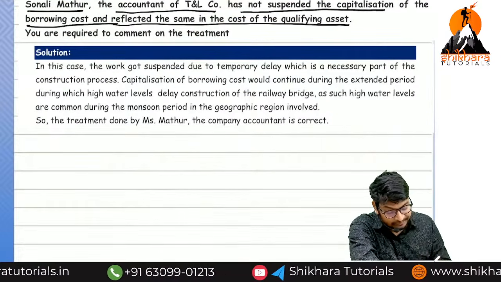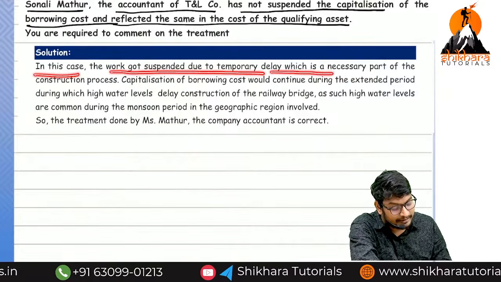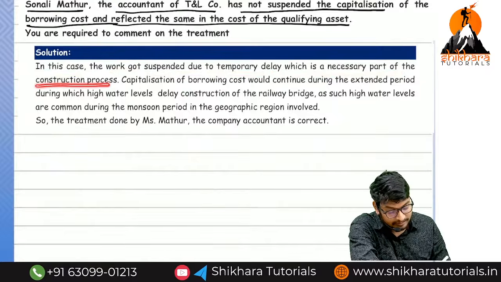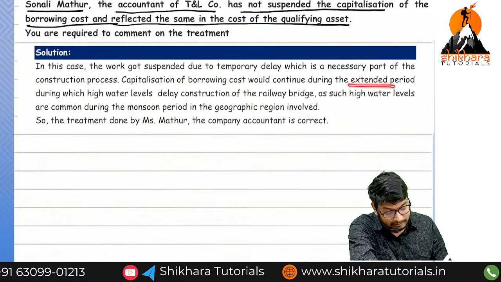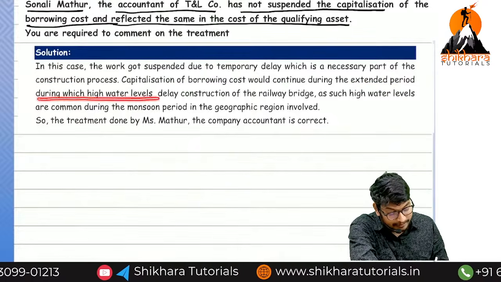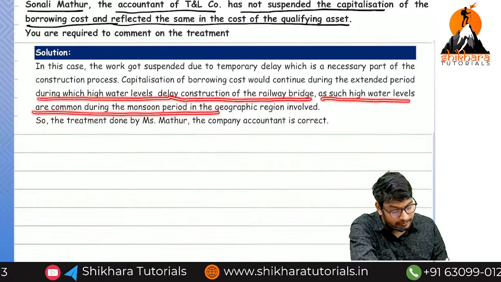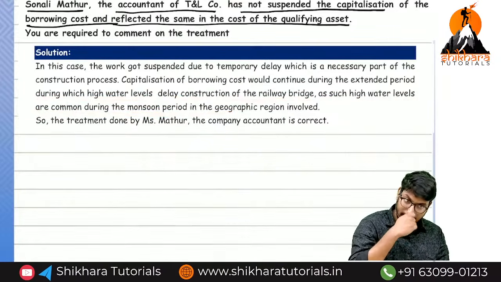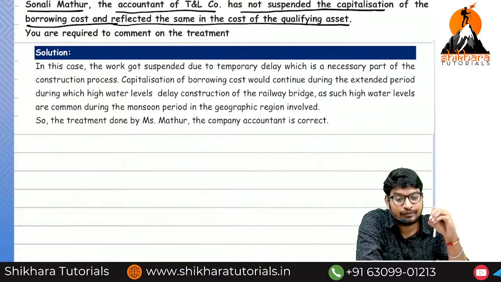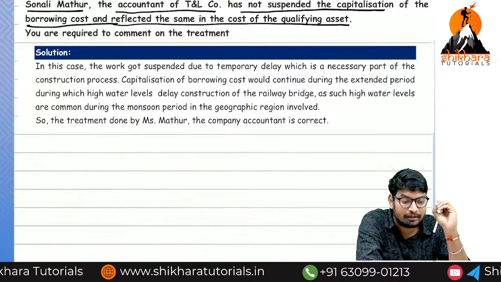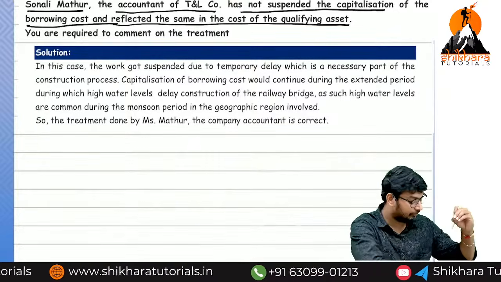In this case, the work got suspended due to a temporary delay of a necessary part of the construction process. The capitalization of borrowing cost should continue during the extended period also. The delay of construction of railway bridges is due to high water levels, which are common in the monsoon season. So we cannot do anything. If it is a labor strike, we can suspend it for that period of time, because a labor strike is an abnormal item.